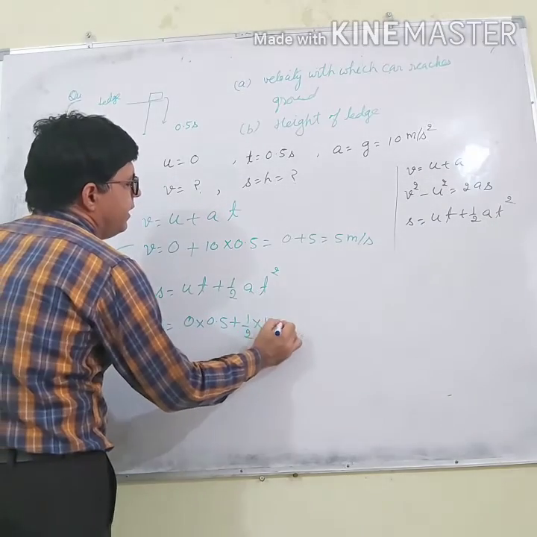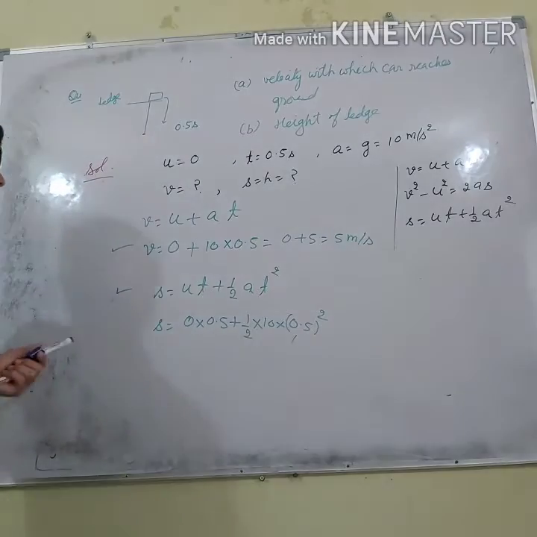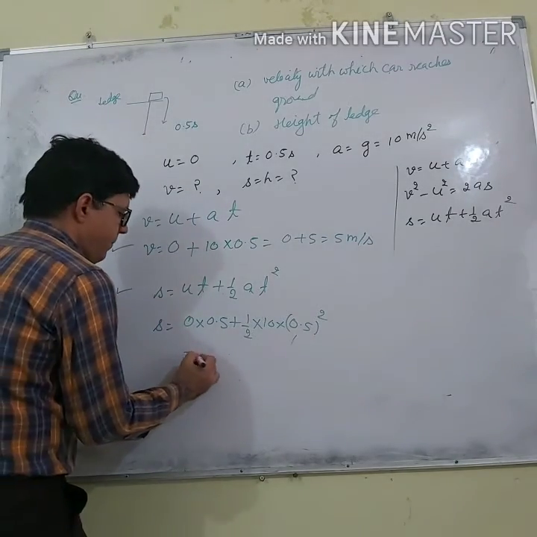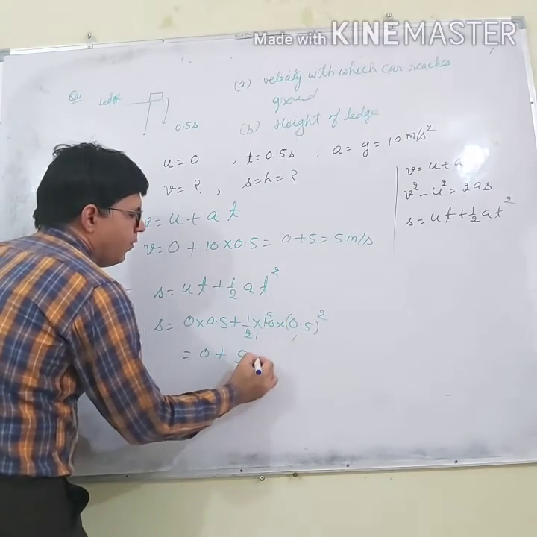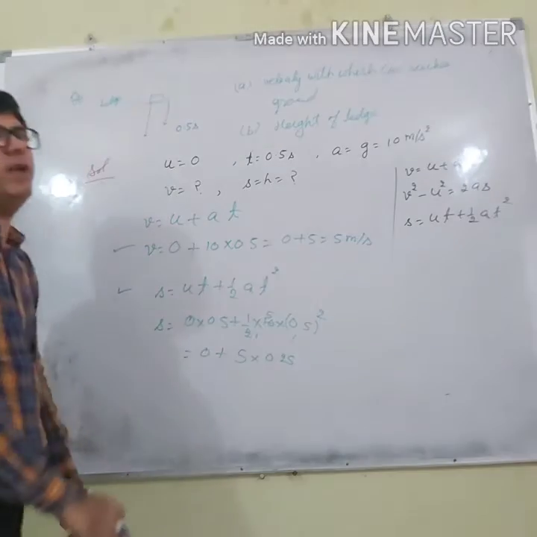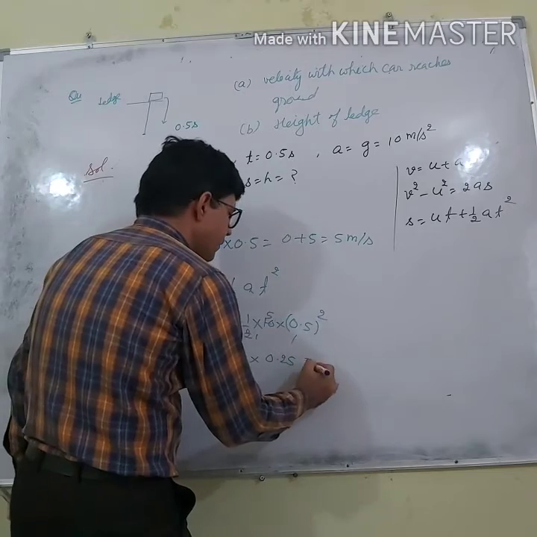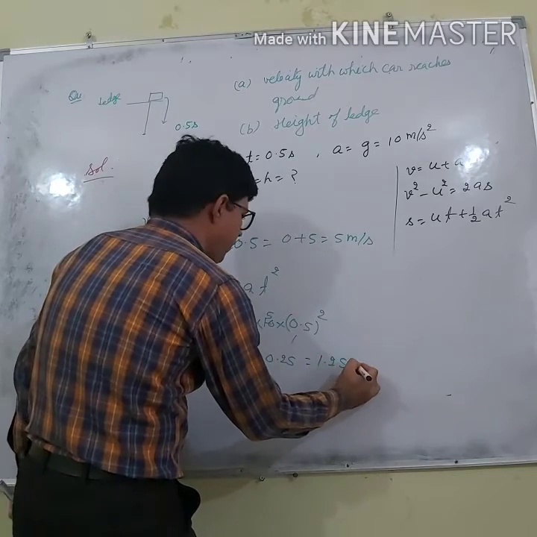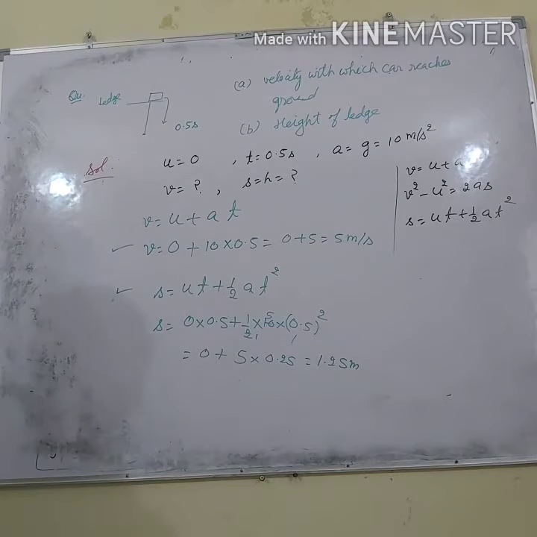Again a is 10, and t is again 0.5 square. This is 5 multiplied by 0.25, because 0.5 square is 0.25. So what is this? 1.25 meter. So the ledge was at a height of 1.25 meter from the ground.